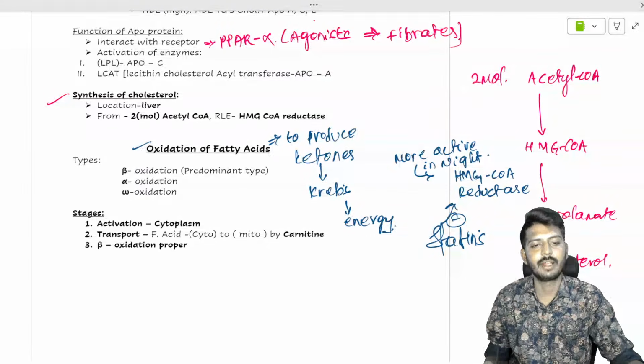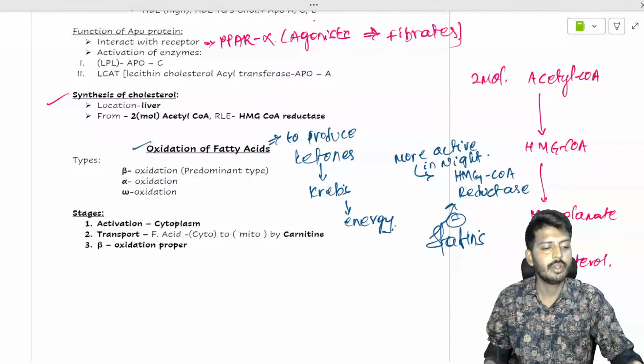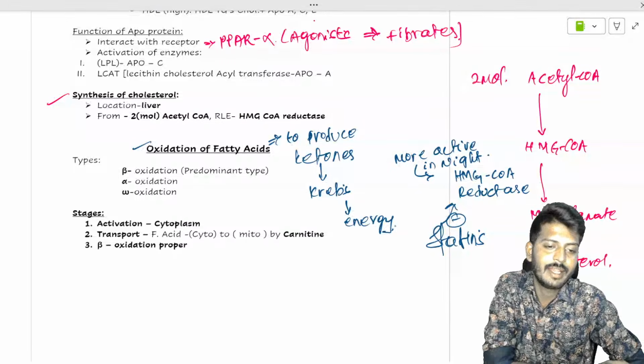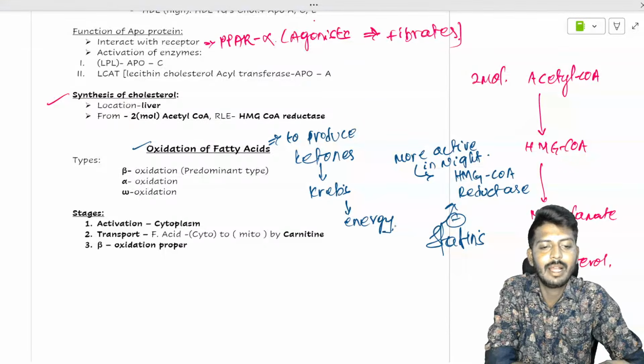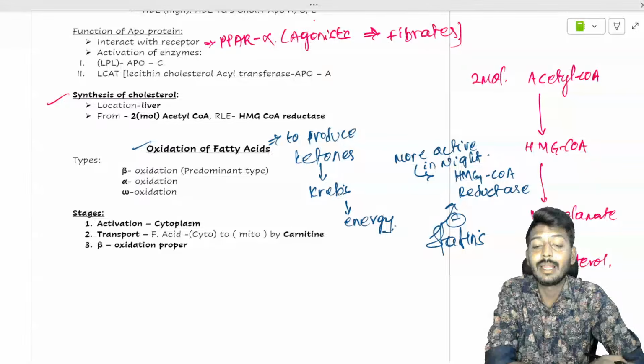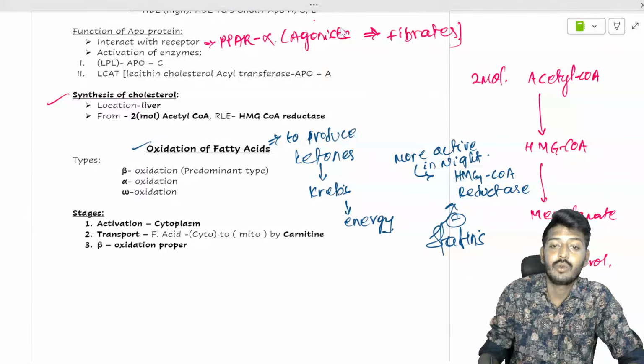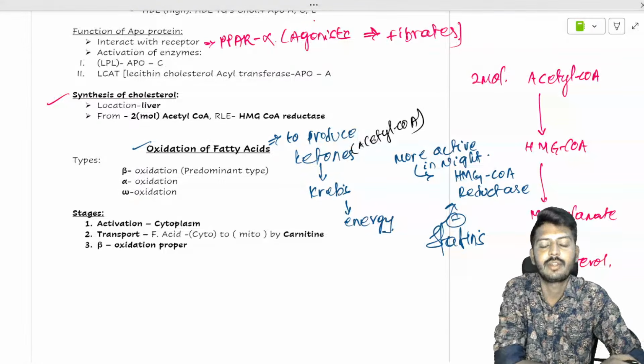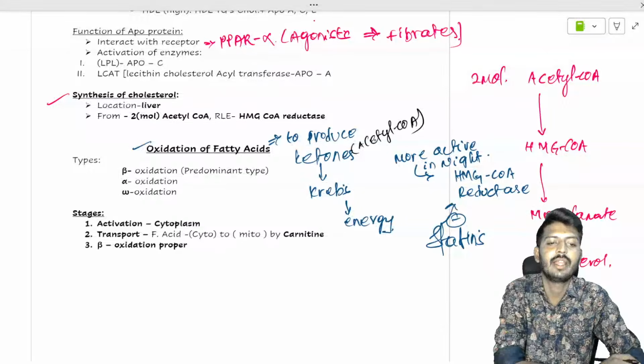So the oxidation is nothing but a simple thing, breakdown of the fatty acids. The breakdown of the fatty acids will occur for the production of ketones. Ketones will give rise to acetyl CoA, for example. This acetyl CoA enters into the Krebs cycle. Krebs cycle gives the energy.